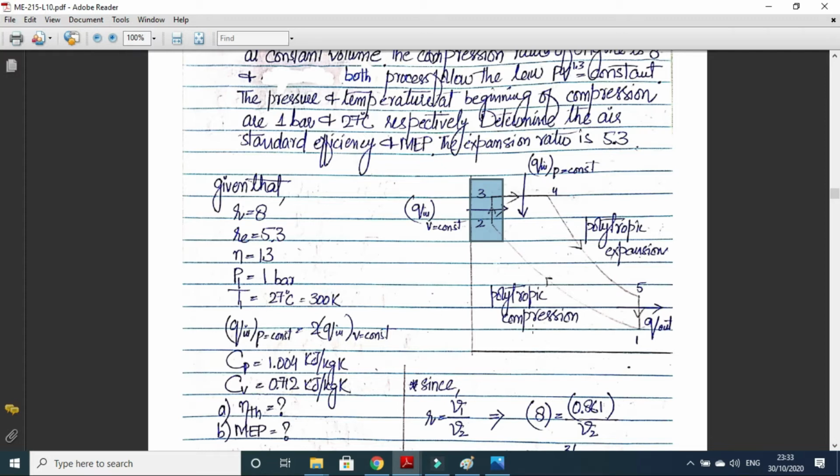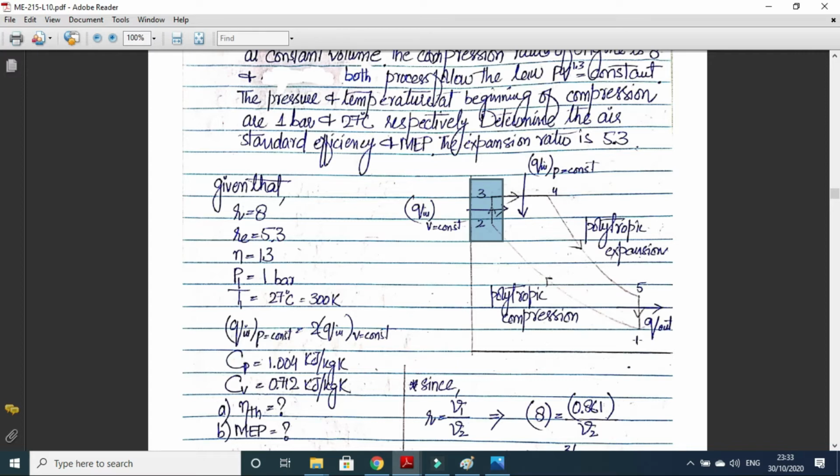So isentropic means adiabatic means no heat transfer. But since this is not isentropic, this is polytropic, so there will be some heat transfer taking place during process 1 to 2 and 4 to 5. Are you getting my point?